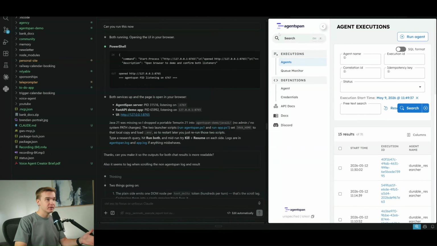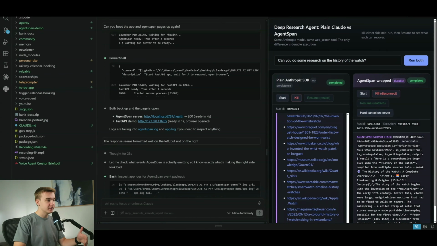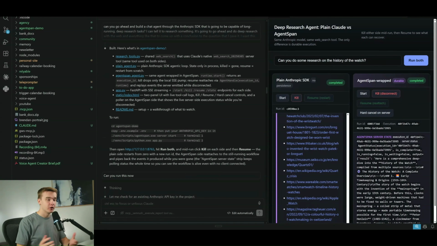It will also provide me with the link right here to the localhost of Agent Span. And so that is the top link here with the Agent Span localhost link. Obviously, you'll need to test it and talk to your agent and see if it all populates properly through Agent Span. And if you do kill it, will it continue on? And if you were to reset the server here, will it continue on and have that memory stored somewhere for that conversation to continue?